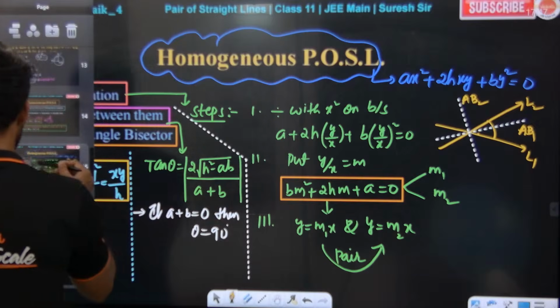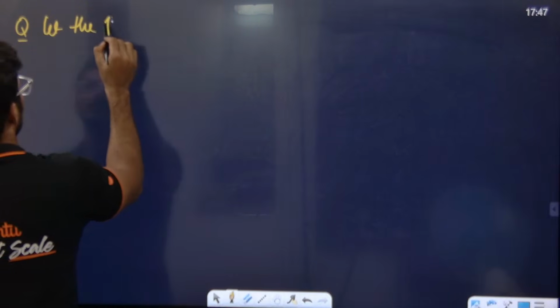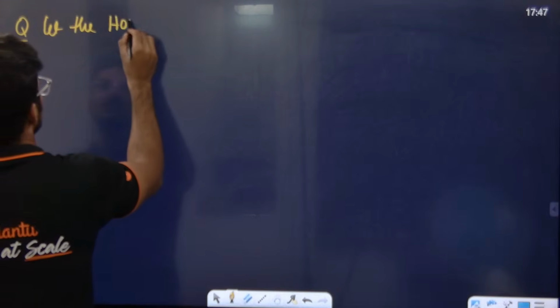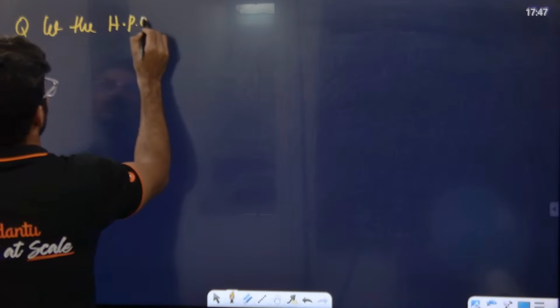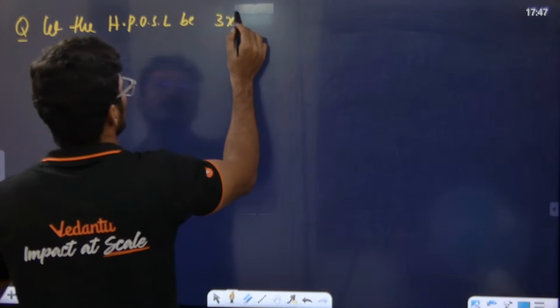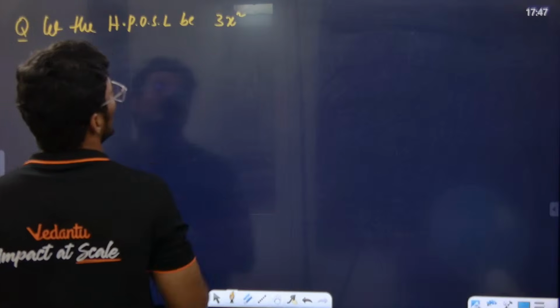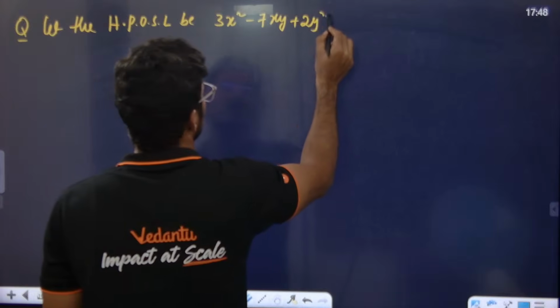Let the homogeneous pair of straight line be 3x square minus 7xy plus 2y square is equal to 0.